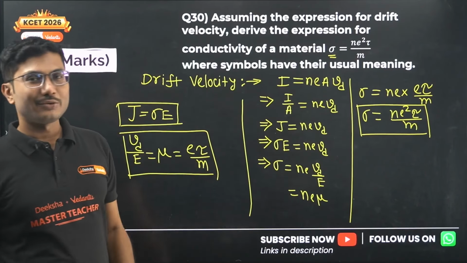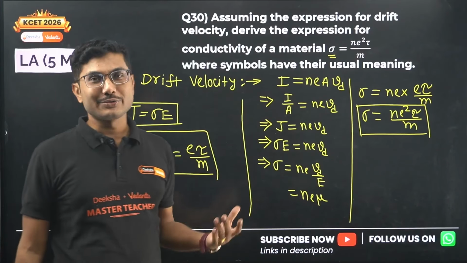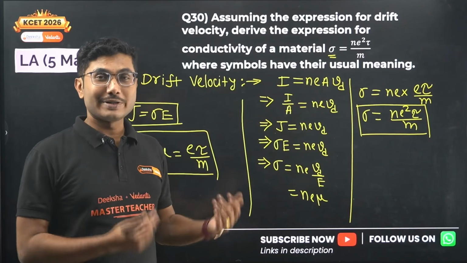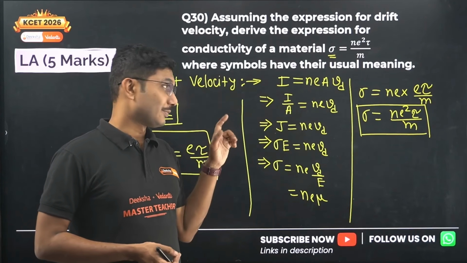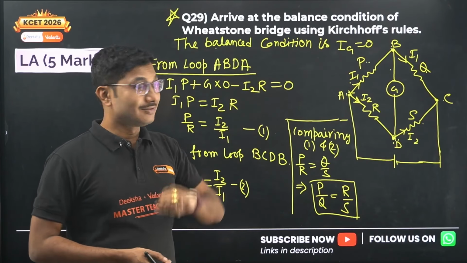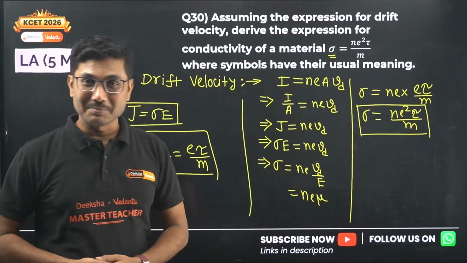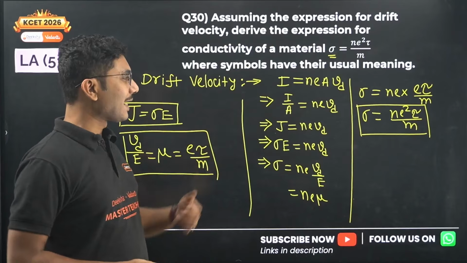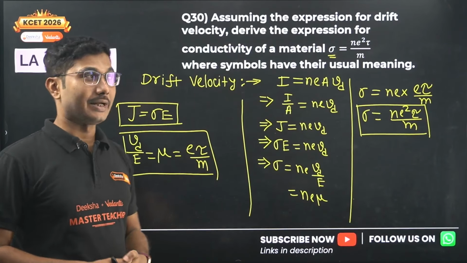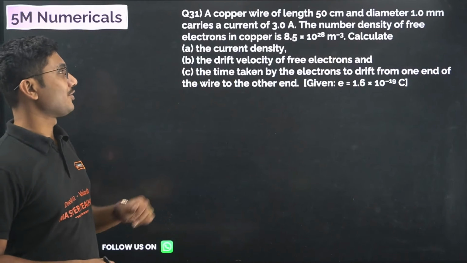That's why it is given in the second and third paper, so that weaker students can also attempt it. But they always practice the Wheatstone bridge derivation, and it did not come, and many students failed again in the second paper as well. So you have to practice all the derivations so that you are prepared. Now let's move on to the numerical questions.